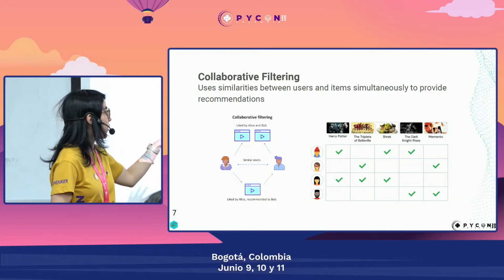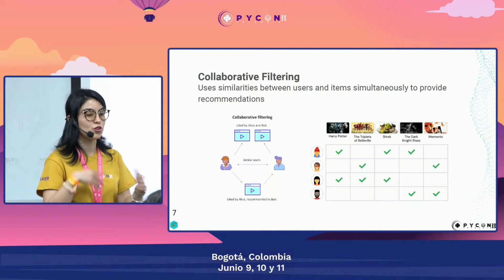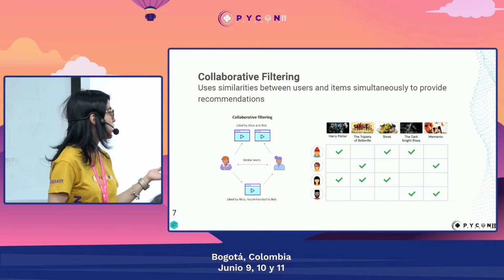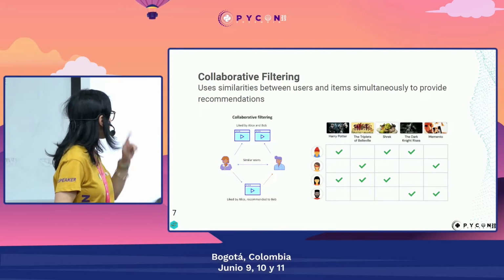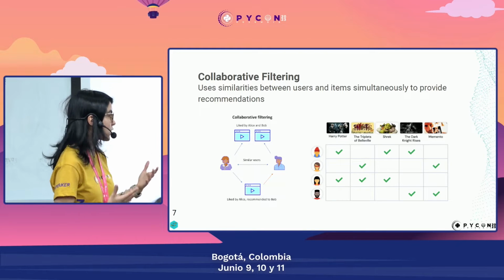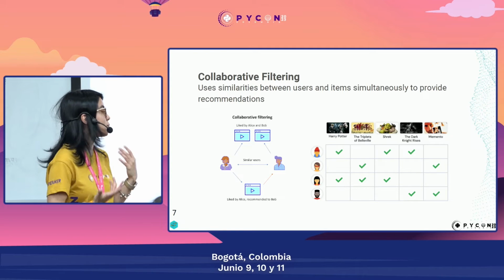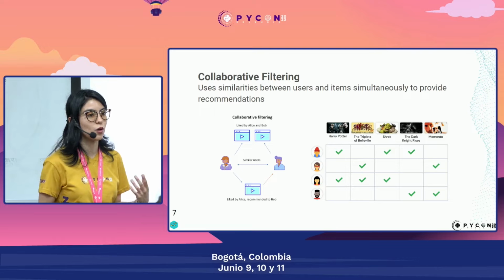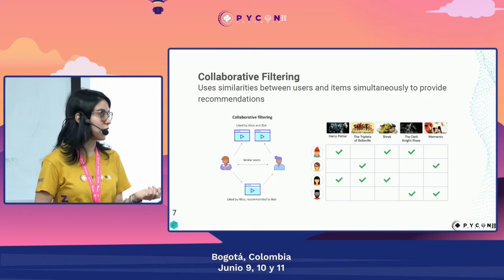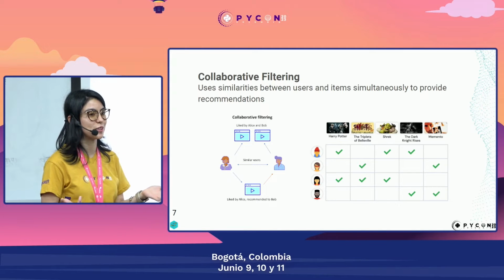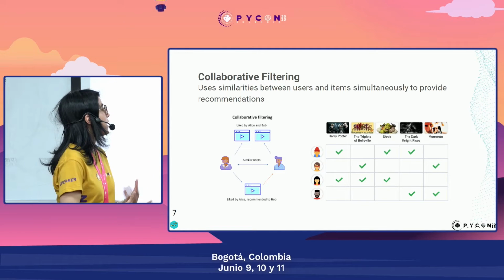So this is an example of one of the models that we usually use in collaborative filtering, which is matrix factorization. So we have users and we have items. Green dots are the interactions. As you can see, here we have also a problem that we have a lot of sparsity because, of course, users don't interact with all the content. So, for example, on Spotify, you may listen to a lot of music, but not to all the music on Spotify. So most of the content doesn't have a rating or interaction feedback.